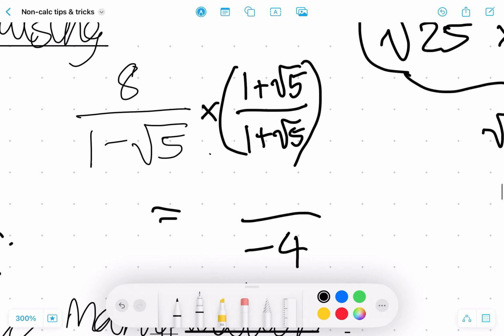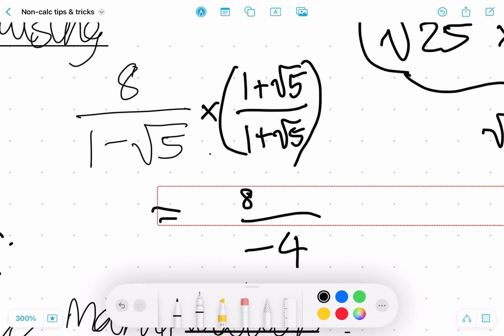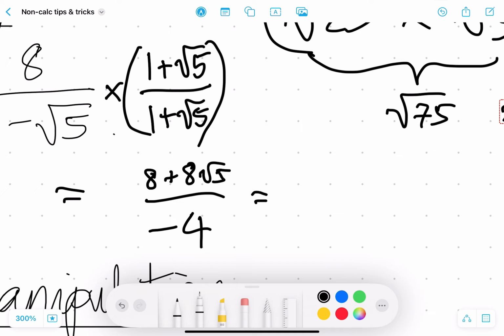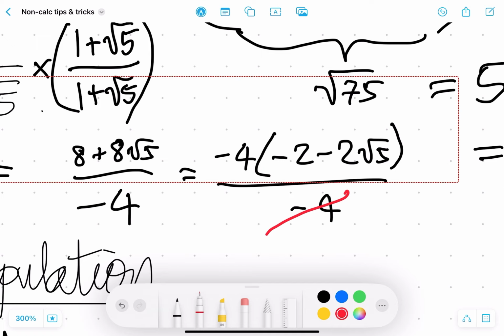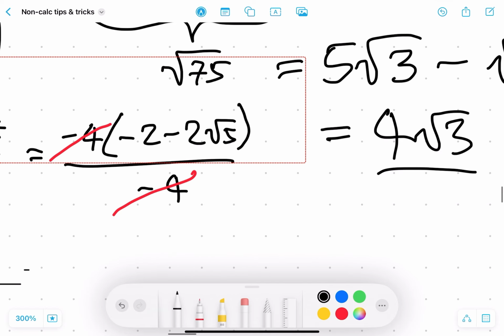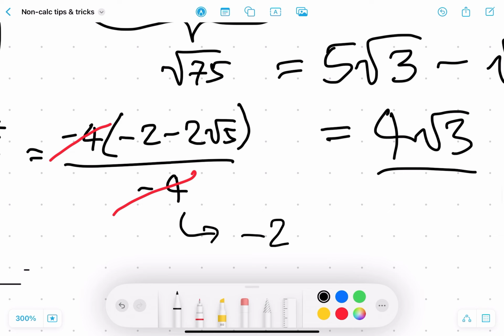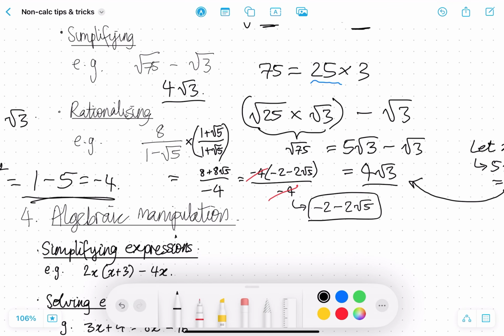And in the numerator, it's just 8 plus 8 root 5. But remember, you can factorize the numerator as this, all over negative 4. And so the negative 4s cancel out. And ultimately what you're left with is negative 2 minus 2 root 5. And that is the answer for that question.